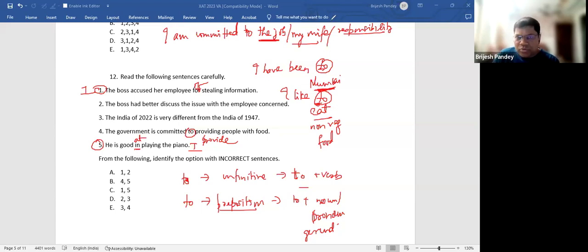So that means this to is taking what? A noun. I am committed to what? The job. It's a noun. I'm committed to what? My wife, to my responsibilities. That means if this to is taking a noun all the time, this to is a preposition. If this to is a preposition, then it will never take a verb. It will take a noun or a pronoun or a gerund. Did you understand this? So the government is committed to what? Committed to this particular thing.